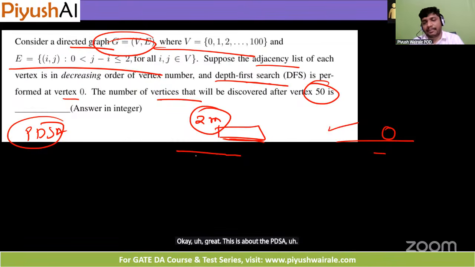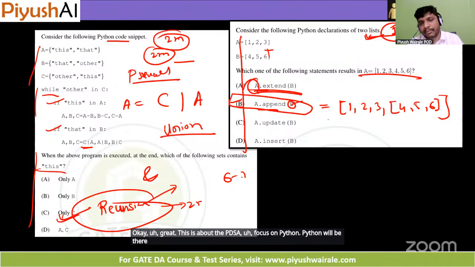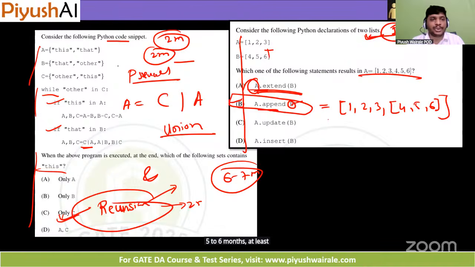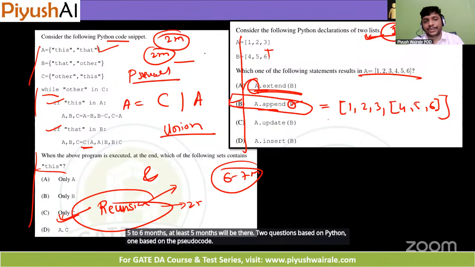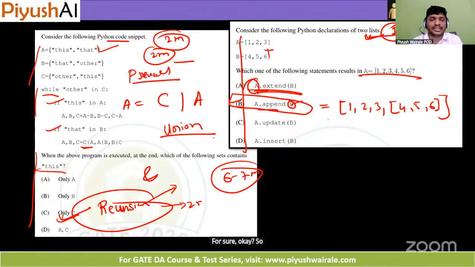Focus on Python. Python will be there for 6 to 7 marks, at least 5 marks will be there. 2 questions based on Python, 1 based on the pseudocode for sure. Okay. So focus on Python, simple questions. You don't want to lose these particular marks.